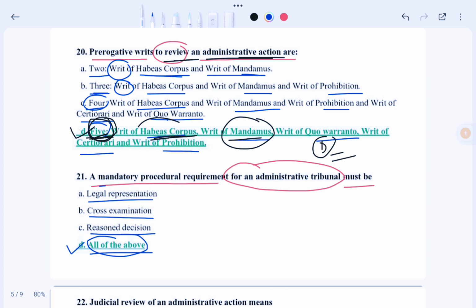That means a mandatory procedure requirement for an administrative tribunal must be legal representation, and there must be cross examination, and there must be a reasoned decision. So in this case, our correct option would be option D. Okay, so now moving to the next question.